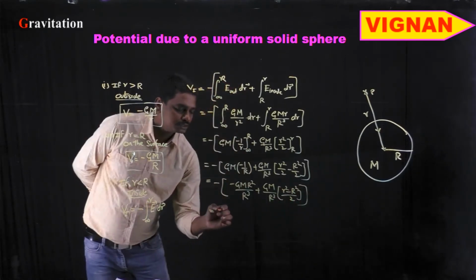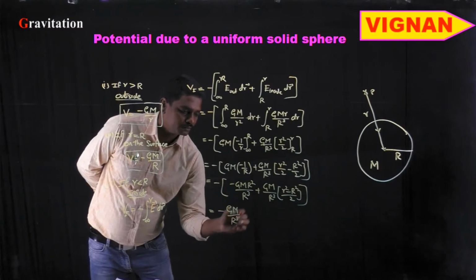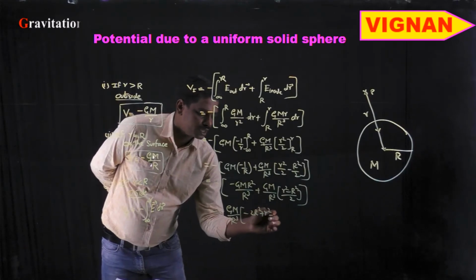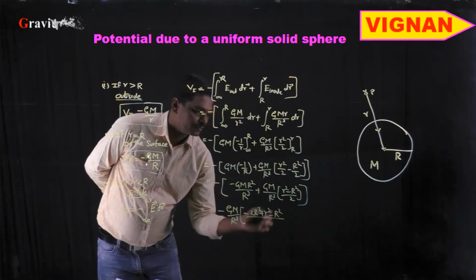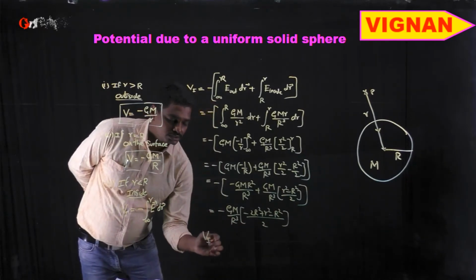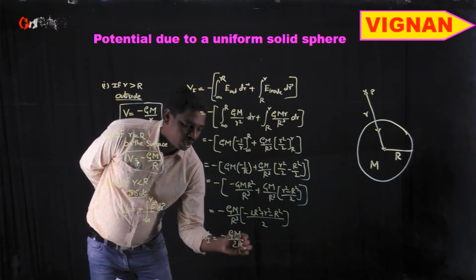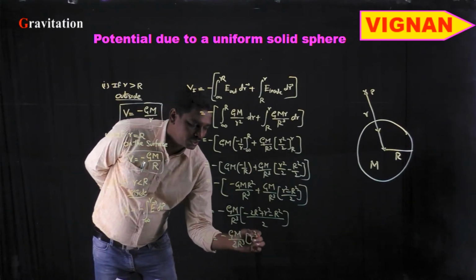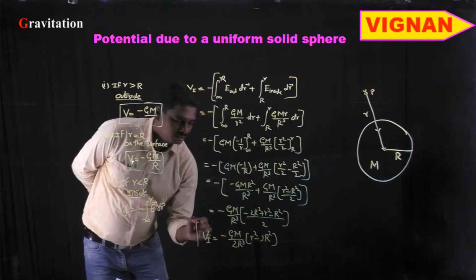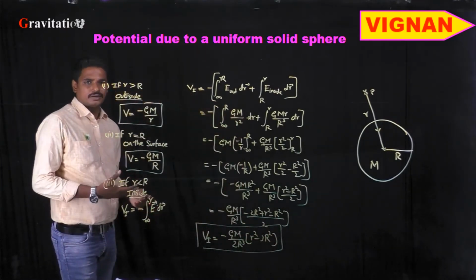So if you take GM by R cube as common, minus 2R square plus r square minus R square, divided by 2. So the potential inside the solid sphere is nothing but minus GM by 2R cube into r square minus 3R square. This is the potential inside the solid sphere.